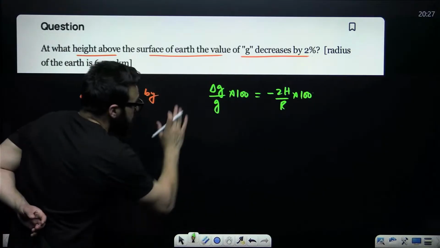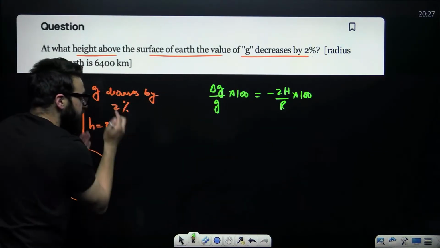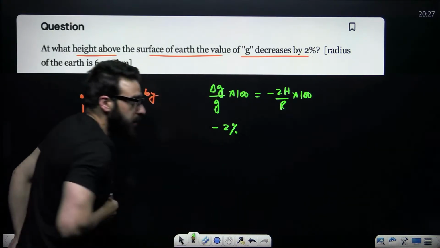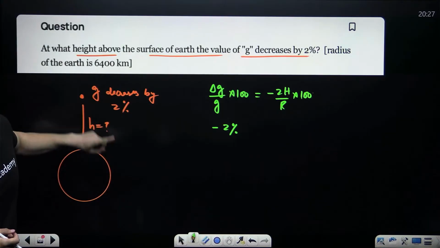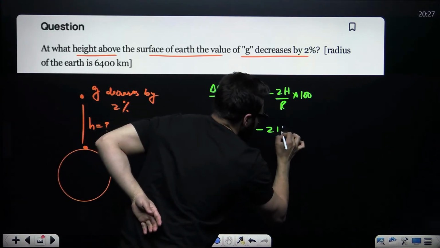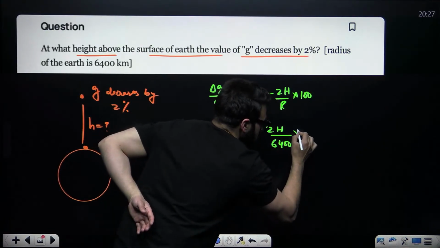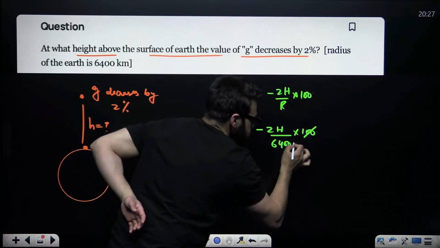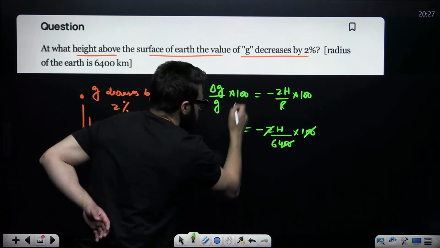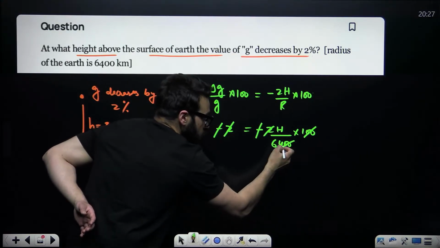Now guys, tell me, the value of this percentage change in g is given as 2% and it is decreased. So I would say minus 2% over here because it says acceleration due to gravity is decreased. That's why minus 2% will be equal to minus 2h divided by R, where R is the radius of Earth, that is 6400 kilometers, multiplied by 100. Since it is already in percent, minus 2 and minus 2 cancel.